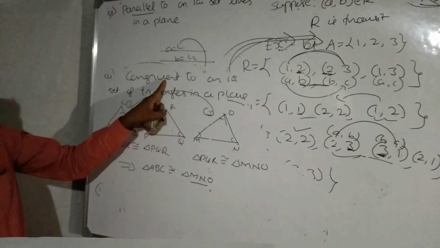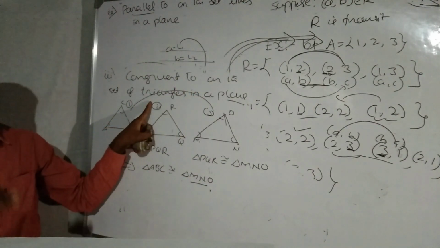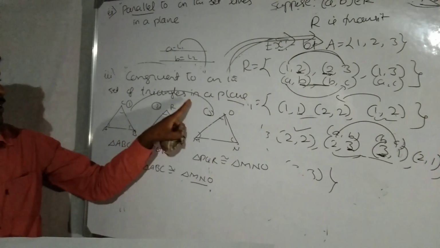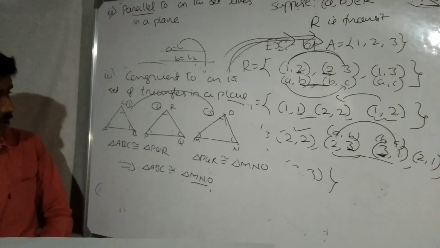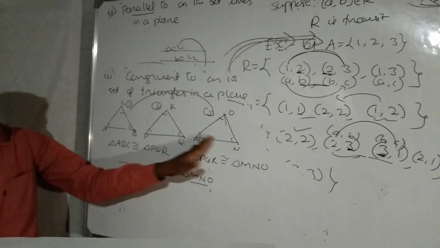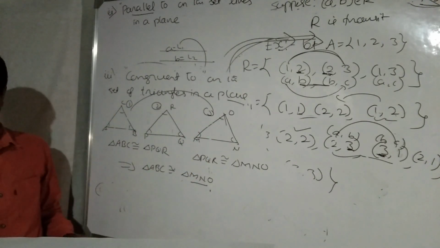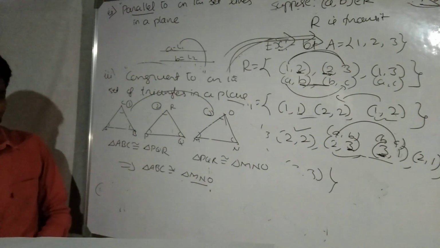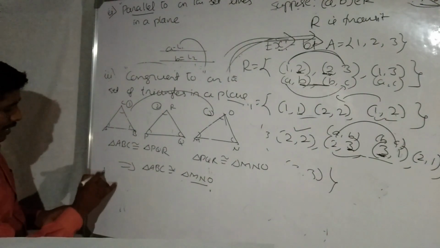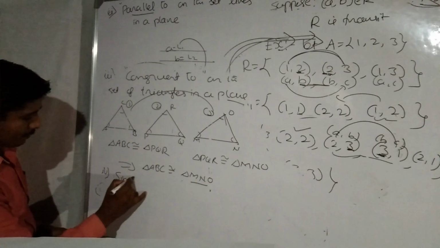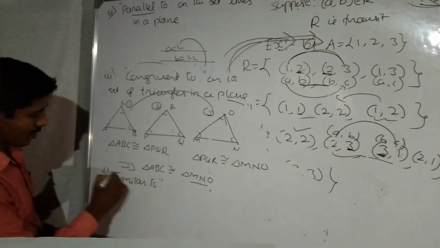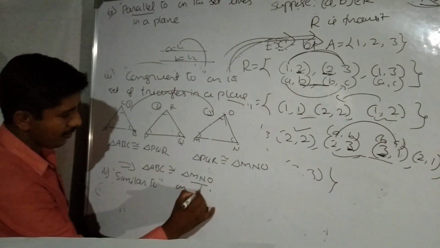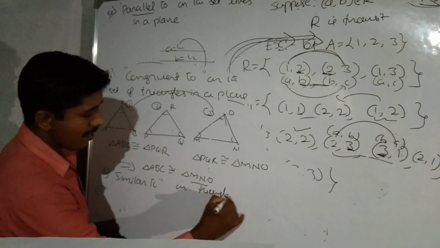Therefore, congruent to relation on the set of all triangles in a plane is always transitive. Next, fourth example, similar to relation on the set of all triangles in a plane.